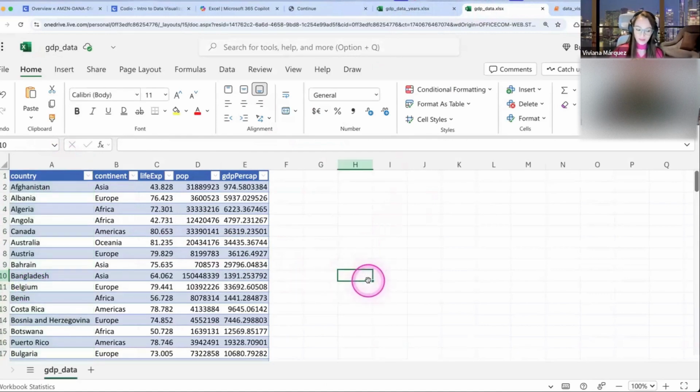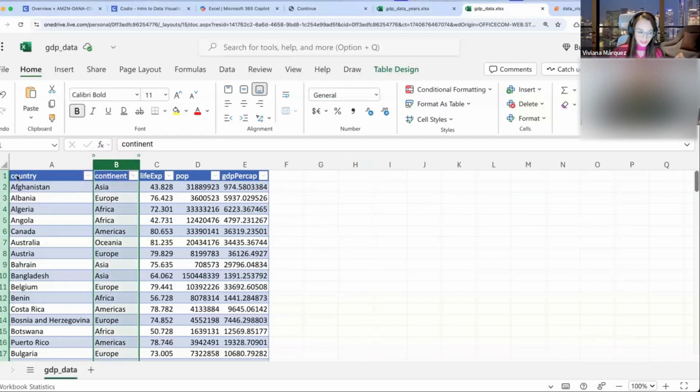Puerto Rico is not more than Botswana. They're just countries, there's no specific order. So yes, it is nominal. What about continent? Yup, the same. Nominal again for the same reason.